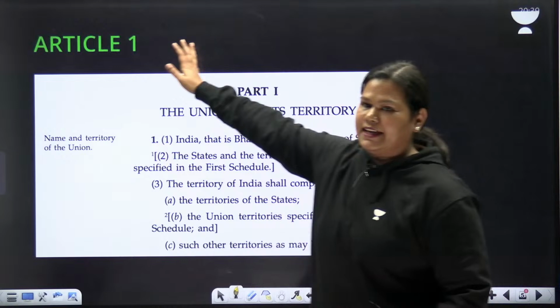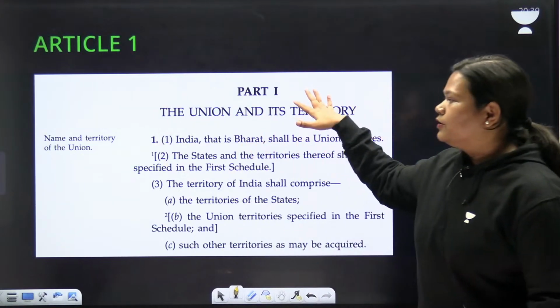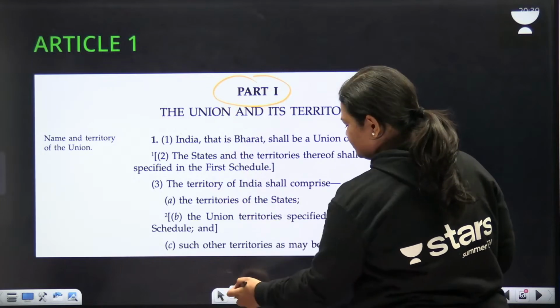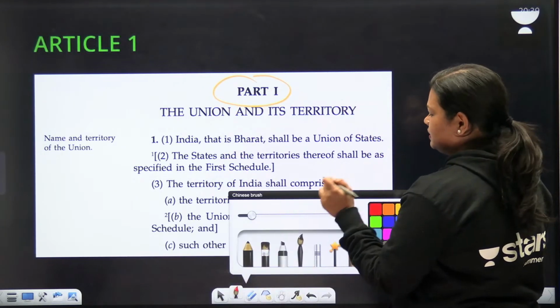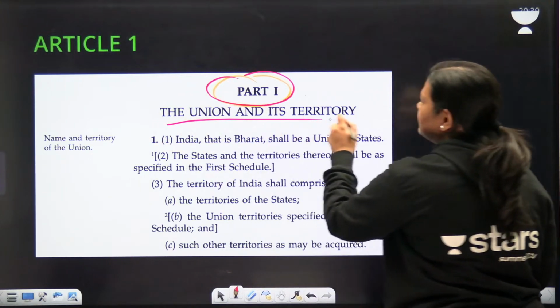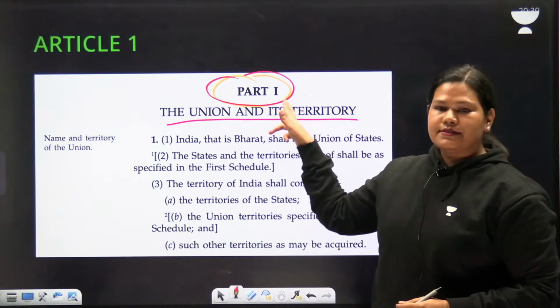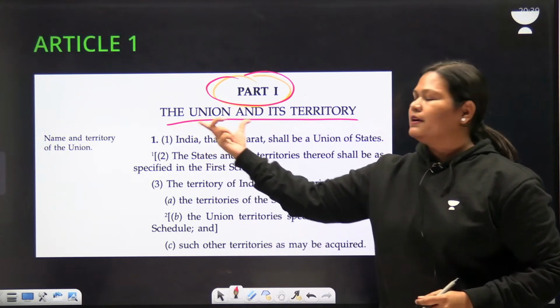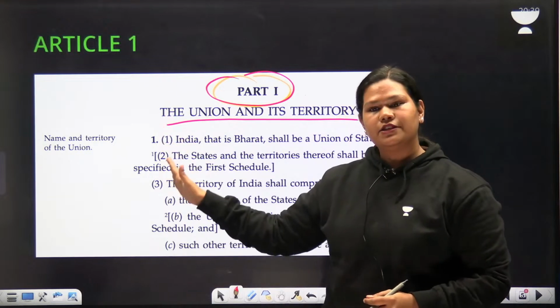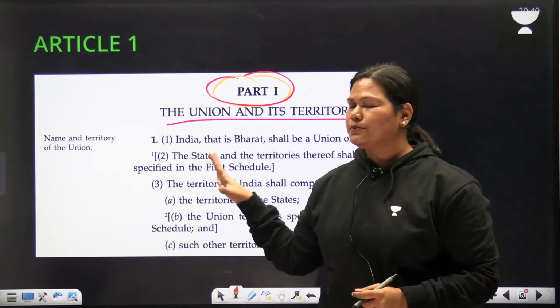this is what the text of article 1 looks like. You can see the name of the part here. Part 1, the Union and its territory. The part is numbered as 1 and the first part's title is the Union and its territory. I have mentioned that there are 4 articles within part 1.